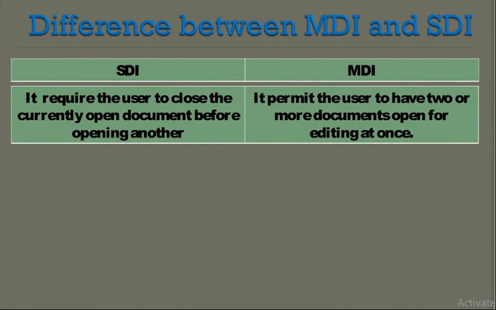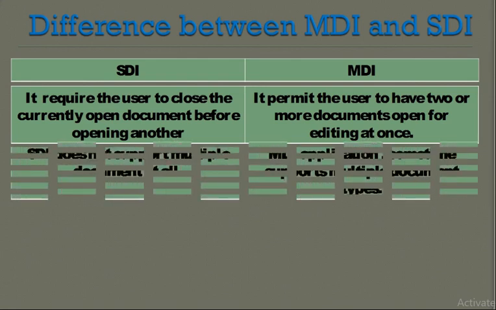We'll start with the first difference. In the case of single document interface, it requires the user to close the currently open document before opening another. That means at a time we can open only one. If we want to open a second window, we should close the previous one, then only it will allow us to open the next window. Whereas in the case of MDI, it permits the user to have two or more documents open for editing at once.